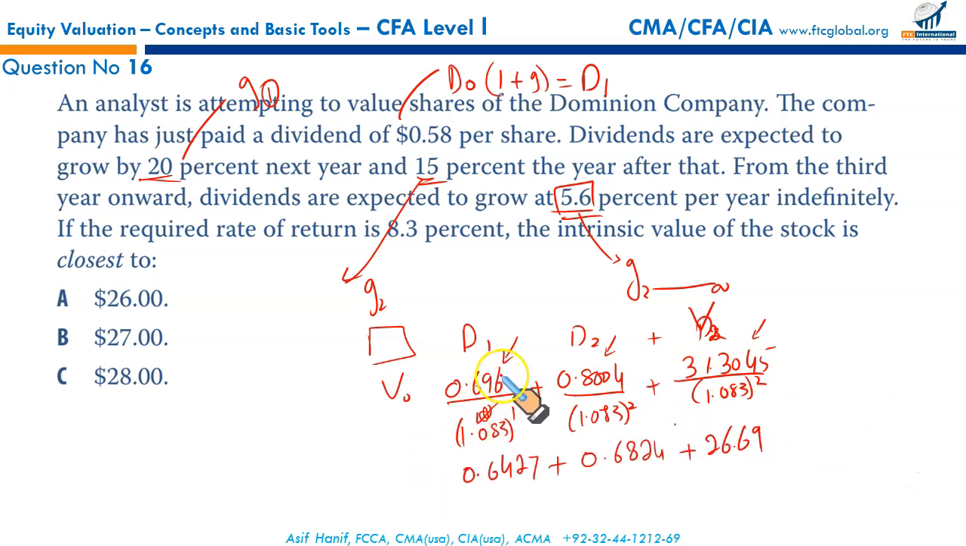The first year dividend discounted to year 0 is 0.6427, 0.6824 for the second year dividend, and the share price at the end of year 2 discounted to year 0 is 26.69. If you add all these three, you will get the value of the stock as of today, that is 28.01517. That's too long. This is just 28.01. So which is approximately C.